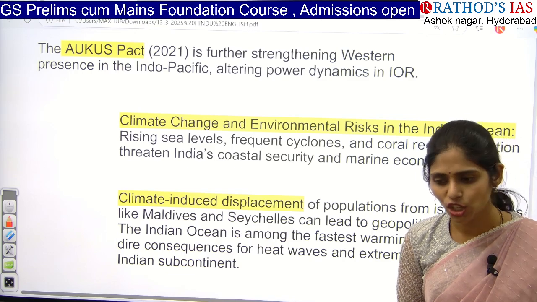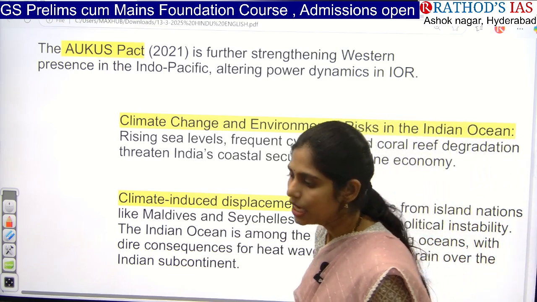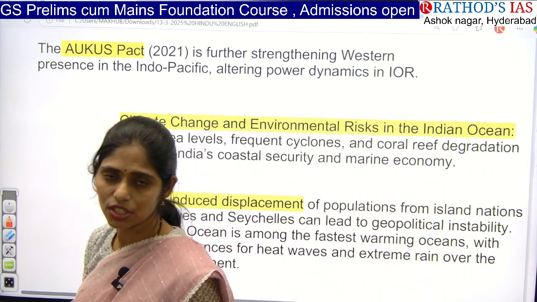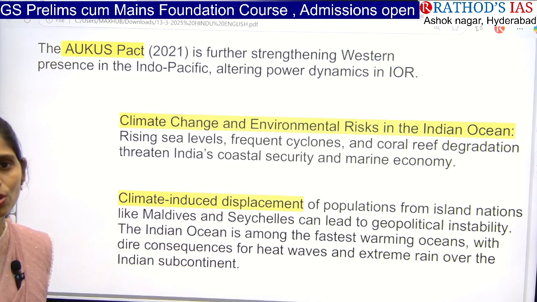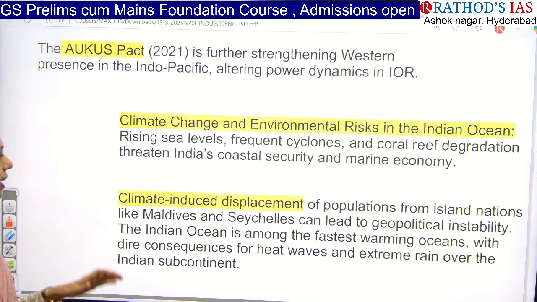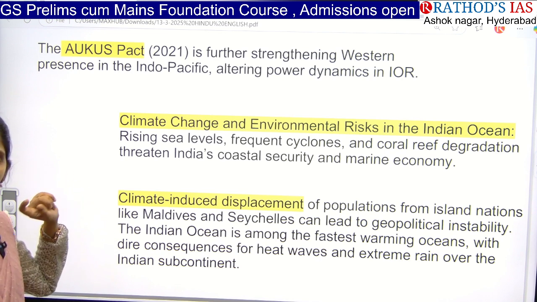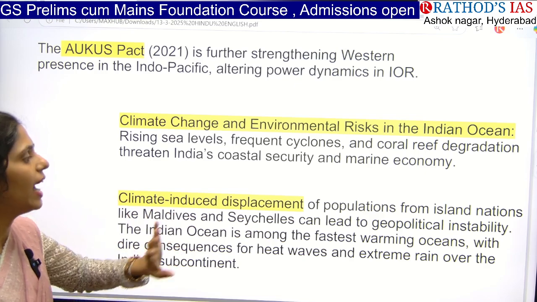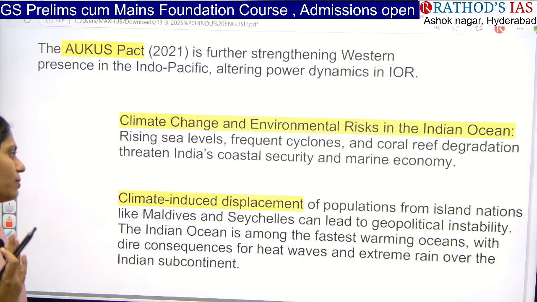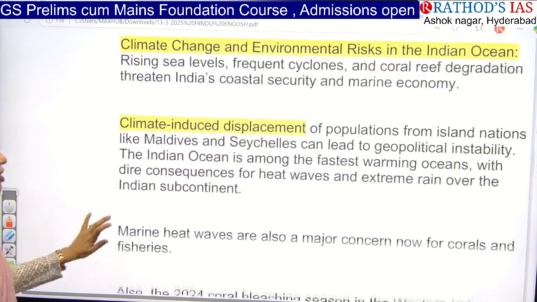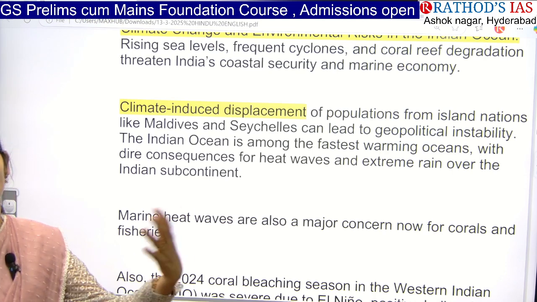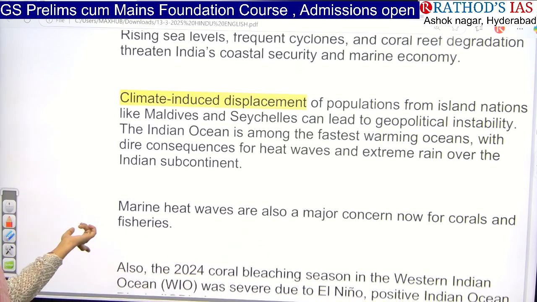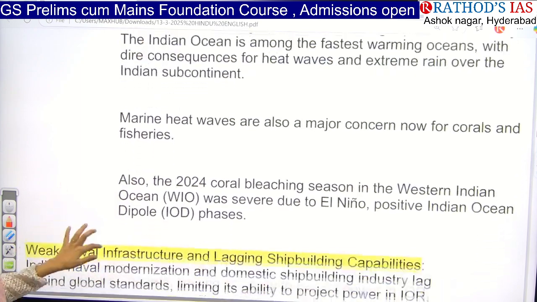Because of the increasing sea level, because of global warming, there is an increase of cyclones in this region, and it will affect not only the coastal regions. Even the increasing sea temperature causes degradation of coral reefs as well, so it will be threatening India's maritime security and also the marine economy, that is called the blue economy. And even because of climate change, there is displacement of people happening from island nations to mainland nations. So it is also one important problem that we are going to have.